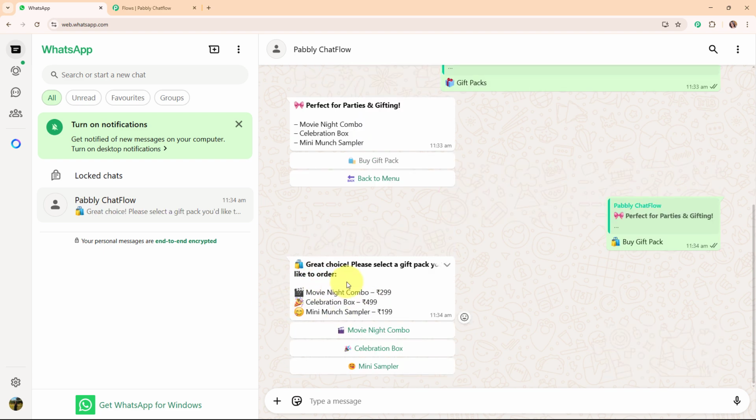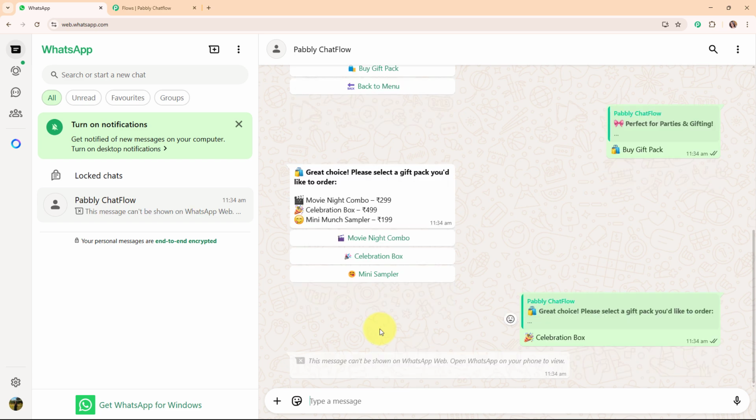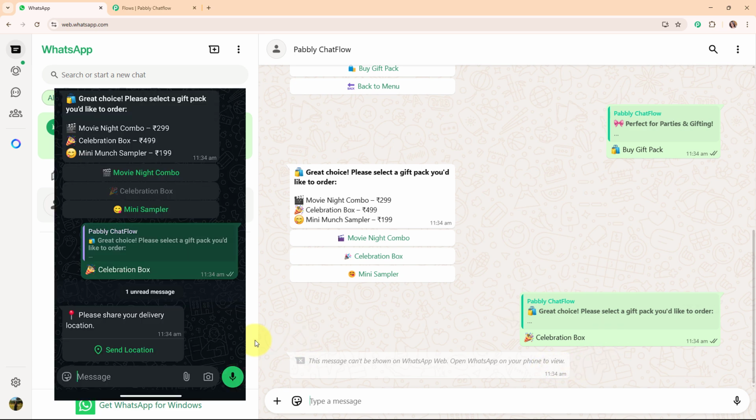And it says great choice, please select a gift pack you would like to order: movie night combo price, celebration box price and mini munch sampler price. So let's select celebration box. Alright, so here you can see it says this message can't be shown on WhatsApp Web. Open WhatsApp on your phone to view. So here I've attached a screenshot where you can see the message that I've received on my phone.